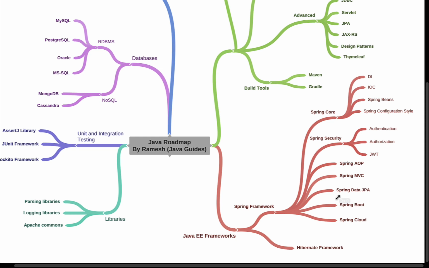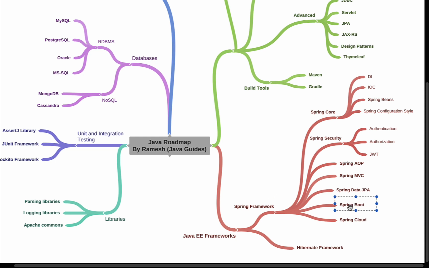Well, next, learn Spring Boot. Well, Spring Boot is a very popular portfolio project in the Spring framework, and Spring Boot is developed on top of Spring framework to address the configuration problem. Well, if we develop a Spring project using Spring framework without Spring Boot, then we need to write a lot of configuration. Okay, that's why the Spring team has introduced the Spring Boot project to address the problem of configuration.